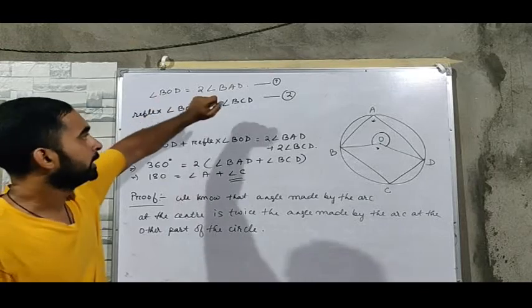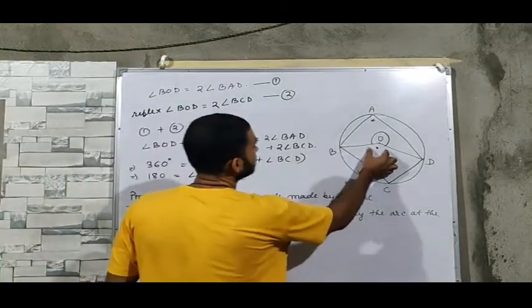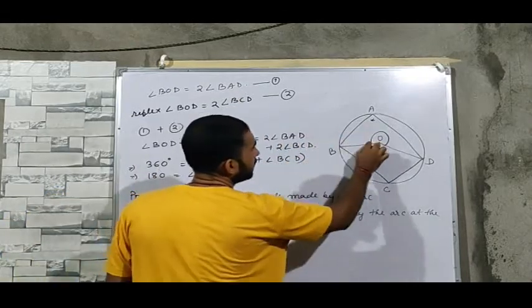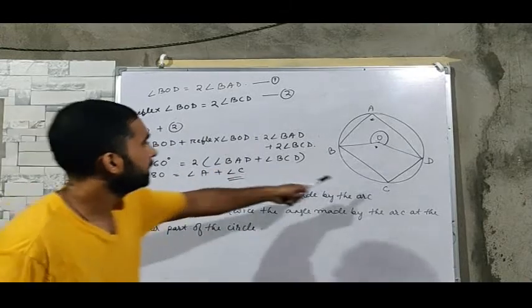So angle BOD equal to twice angle BAD. This angle is BOD, which is twice of this angle, and the other angle is more than 180, that's why reflex BOD is equal to twice angle BCD.